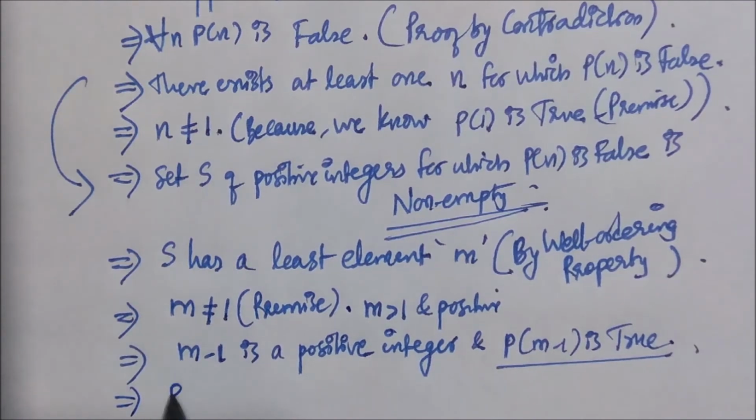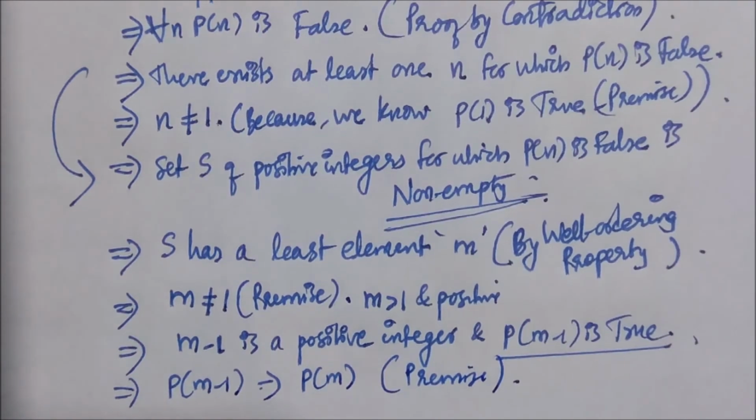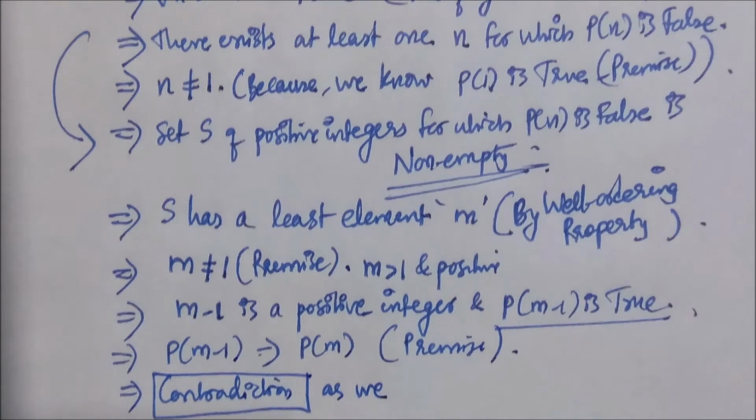Now look at our premise. It says that for all k, P(k) implies P(k+1), which means that P(m-1) implies P(m). So if P(m-1) is true, then it has to be the case that P(m) is true from our premise. Now here it is a contradiction, right? Because we assumed that m is the least element for which P(m) is false.